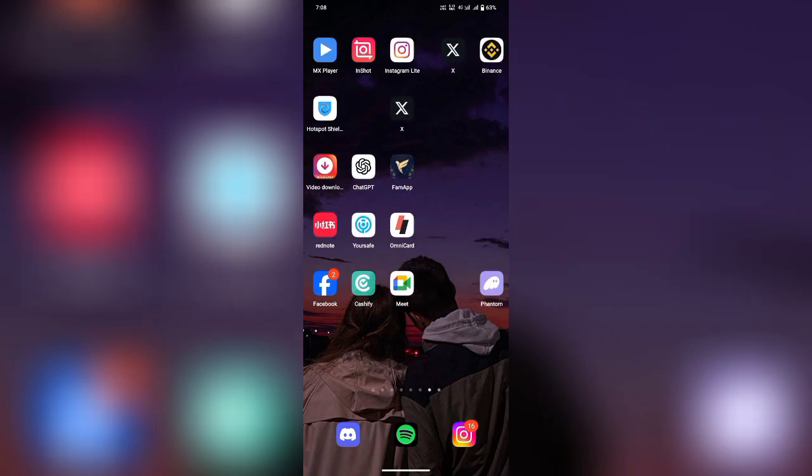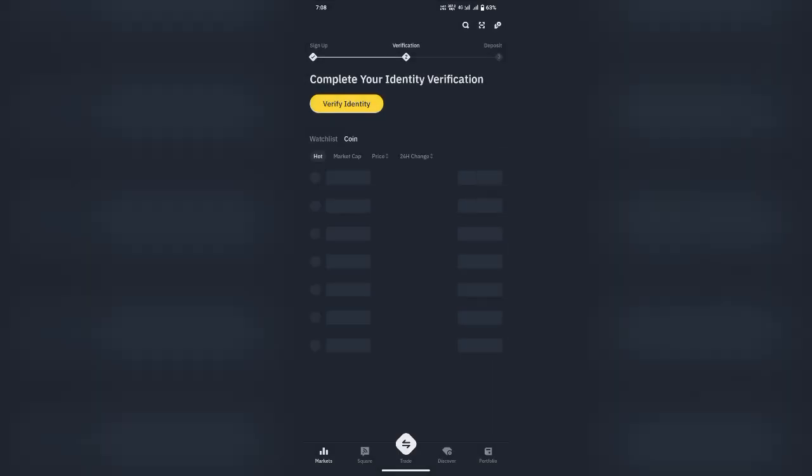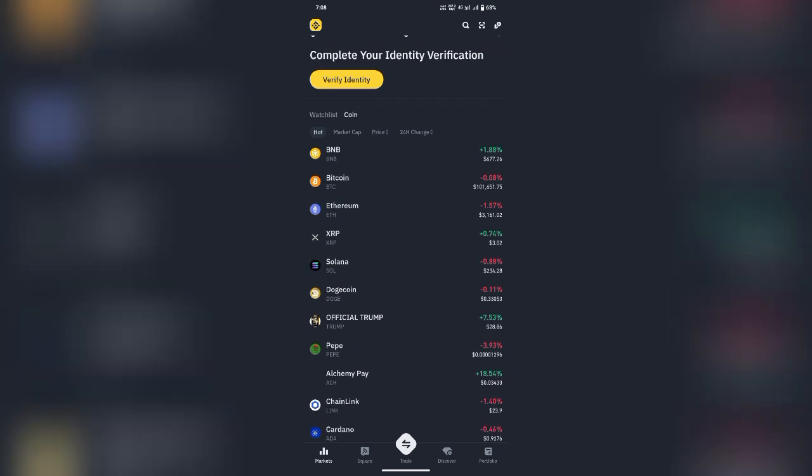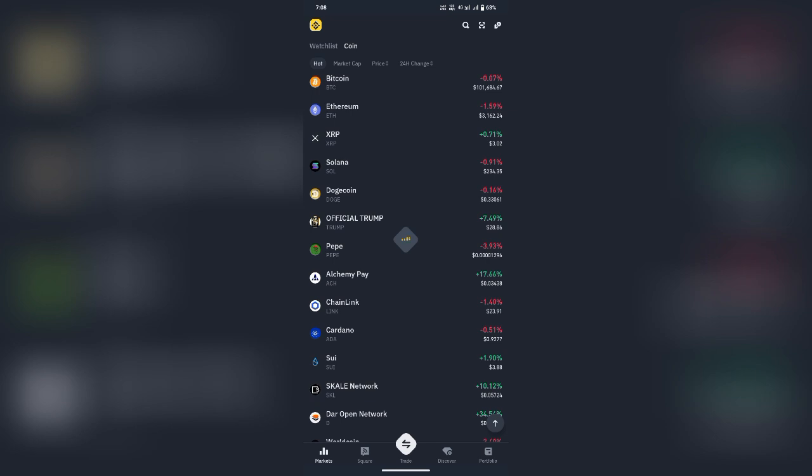Today we will explain staking crypto explained. Staking is a process in cryptocurrency where you lock up your digital assets in a blockchain network to support its operations, such as validating transactions and securing the network. In return, you earn rewards in the form of additional cryptocurrency, making it a popular way to generate passive income.